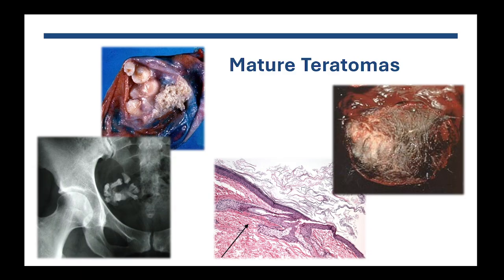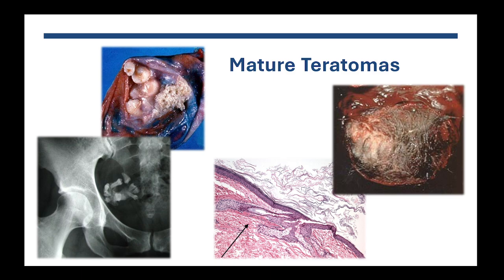There are a few pictures that you may see on exam. These are classic pictures. So, for example, on the left bottom side, you can see a pelvic X-ray with a bunch of teeth. And the question is, what is this? No, the patient did not swallow her teeth. What it is, it's actually she has an ovarian mature teratoma that has grown multiple teeth in it, and that's shown on radiology.